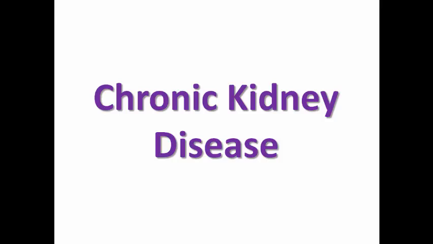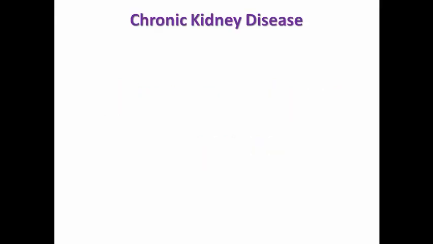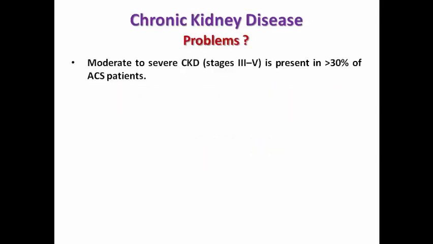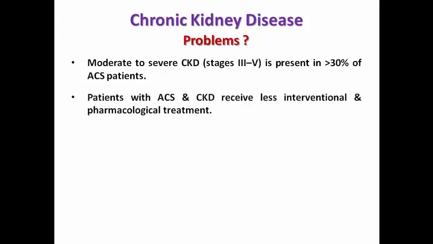Now let's move to a famous comorbidity, very common to be seen, which is chronic kidney disease. Moderate to severe CKD is present in more than 30% of acute coronary syndrome patients. This is a high percentage, indicating that CKD is very common in acute coronary syndrome. The problem is that patients with acute coronary syndrome and CKD receive less interventional therapy because some cardiologists are reluctant to perform coronary angiography for those patients fearing contrast nephropathy, and less pharmacological treatment because some cardiologists, without evidence, may omit some medications, doubting that they are eliminated by the kidney.